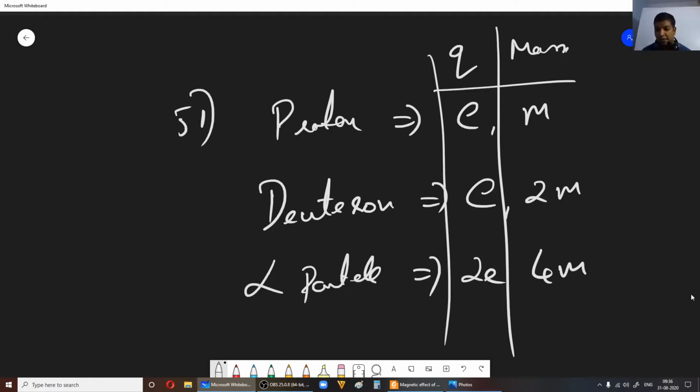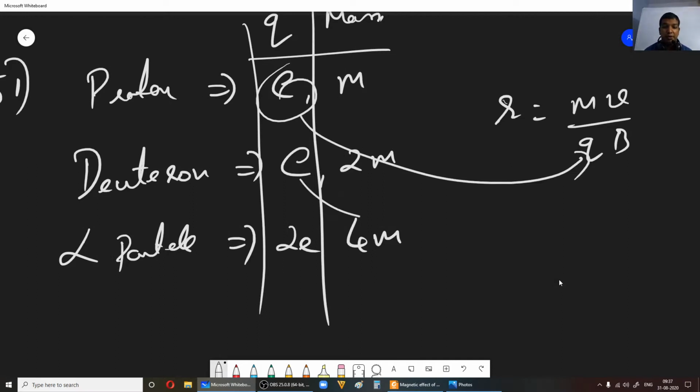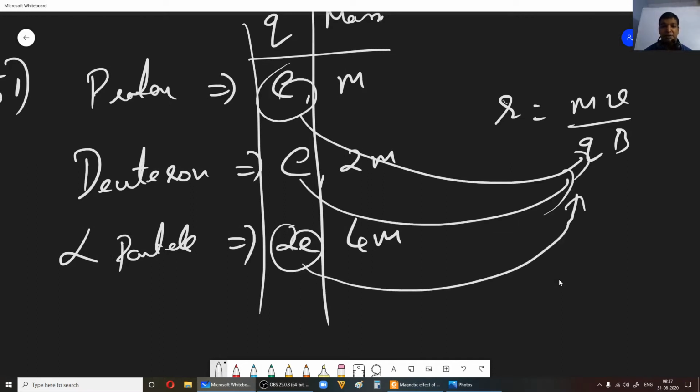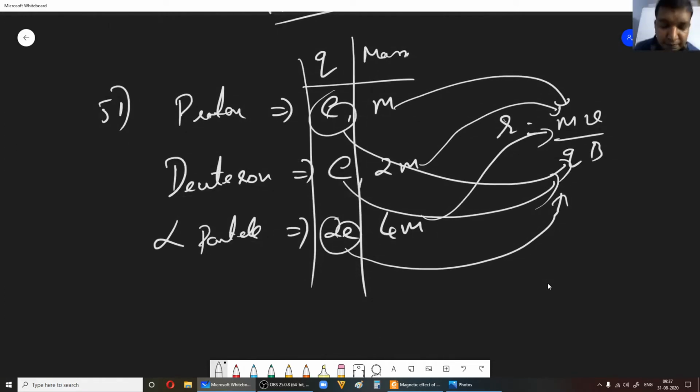Now r is equal to mv divided by qB. If you take proton, substitute e. If you take deuteron, substitute e. If you take alpha particle, put this. So for mass you have m for proton, 2m for deuteron, and 4m for alpha particle. Okay, so substitute that and just try to get the ratios. All right, fine. So let us go to the next one.